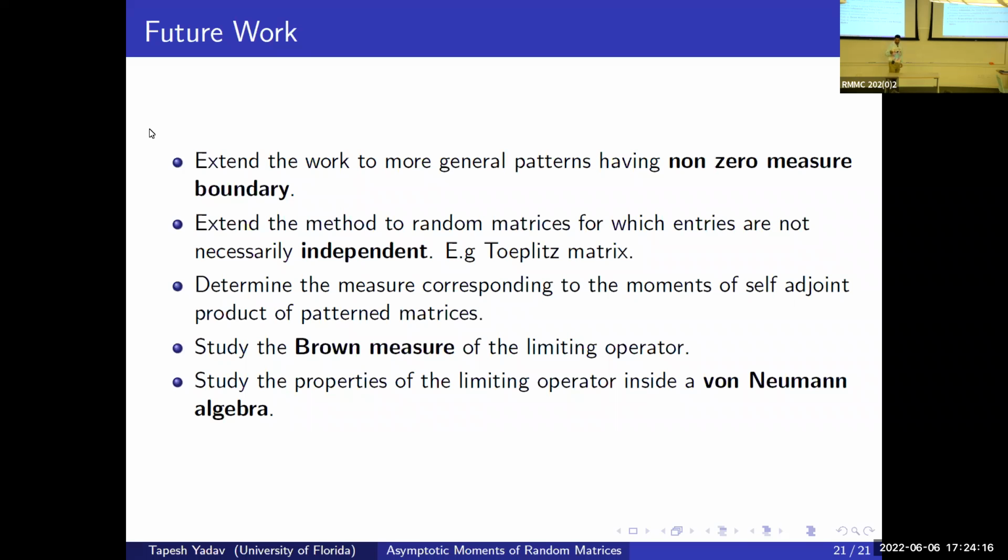From Dykema's DT operator paper, it's clear that if we have certain patterns like a triangular pattern, then the limiting operator actually lies in a finite von Neumann algebra, and its Brown measure is known, but we don't know what happens in the general patterns that we have here.